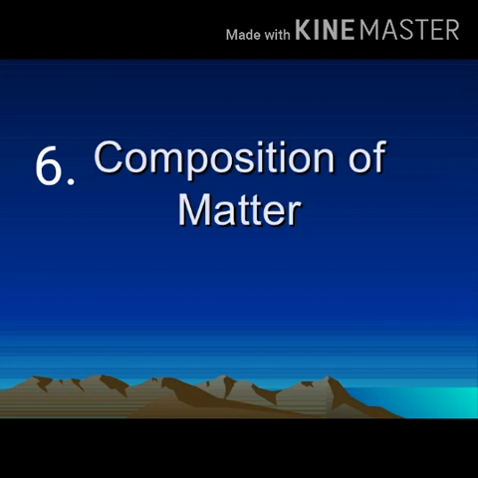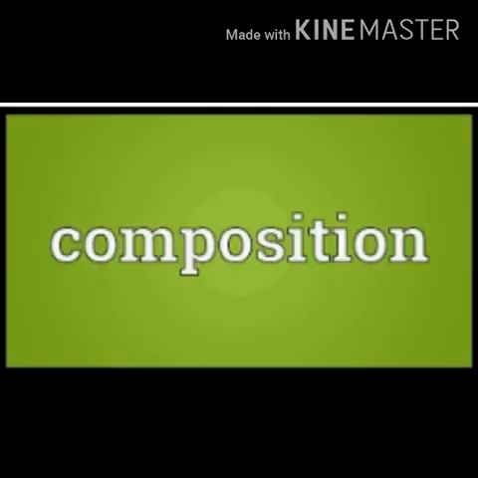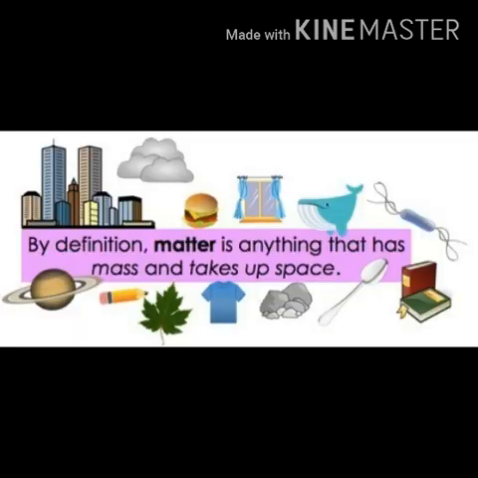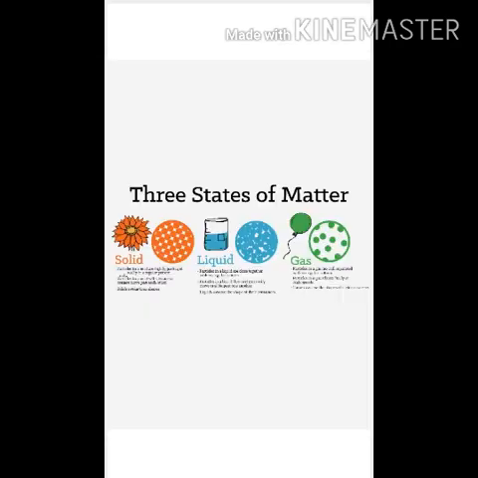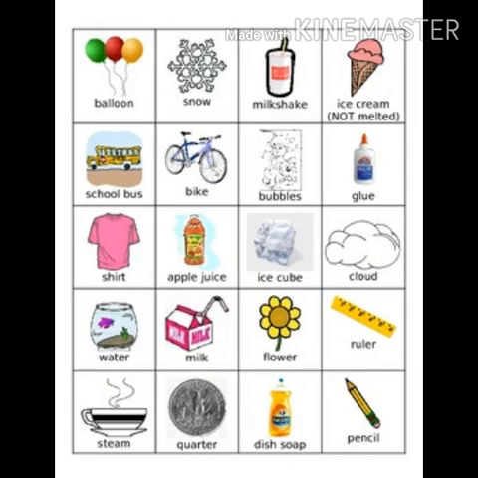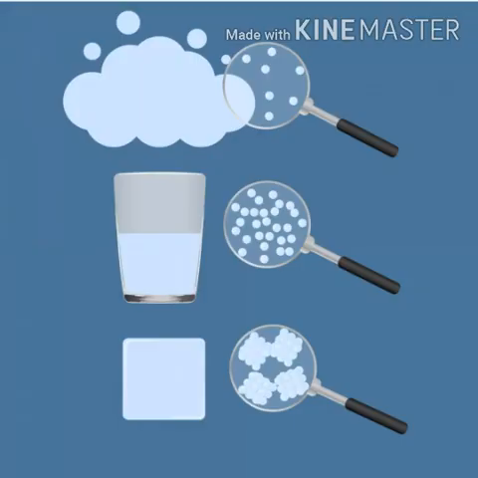But can you tell what is meant by composition? Composition means the parts that form something, and matter is anything that has mass and occupies space. Solid, liquid and gas are the three states of matter. We have seen in the previous standard that all the objects that we see around us and also those which cannot be seen are made of the same or other matter.